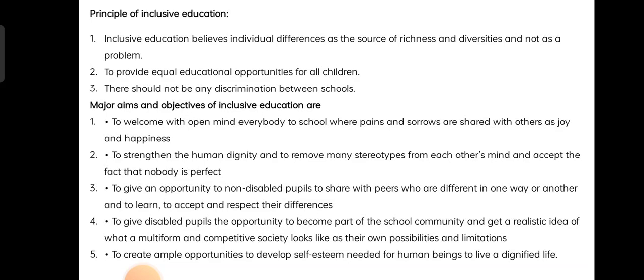This includes disabled children, children with learning difficulties and special attention children, all coming under the same roof. They have special needs, but the government wanted to give them equal education.